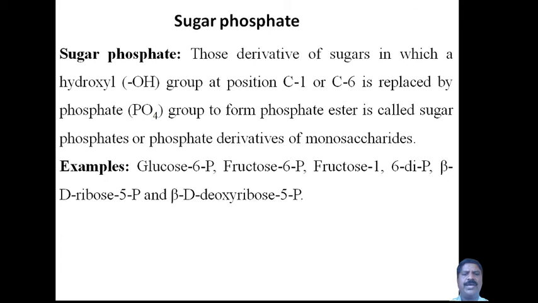Ester will be formed. Therefore, a phosphate ester means phosphoric acid is used for the esterification, instead of carboxylic acid. So it is called a phosphate ester derivative of sugar, or sugar phosphate, or phosphate derivative of monosaccharides.